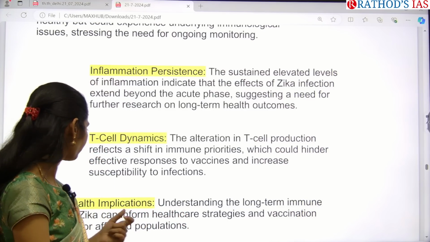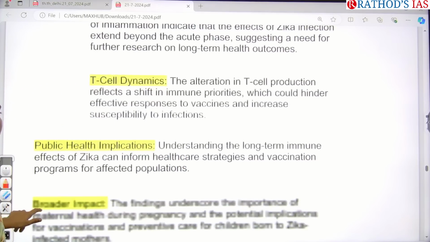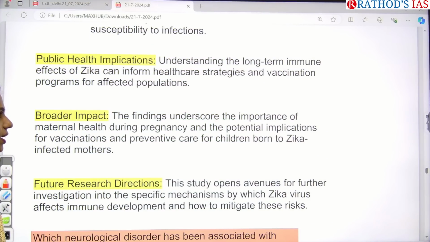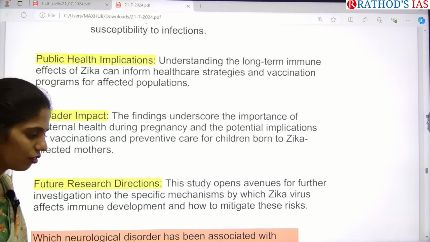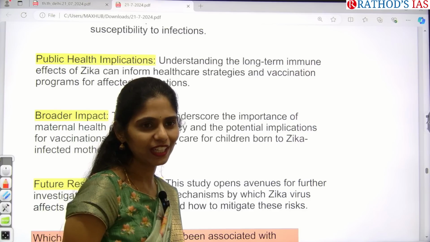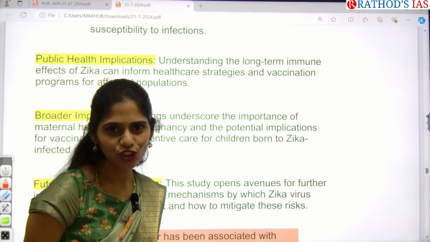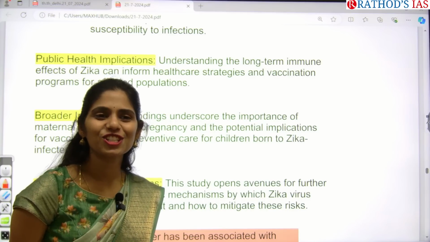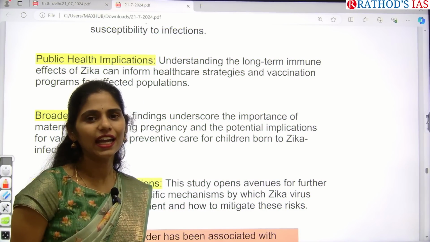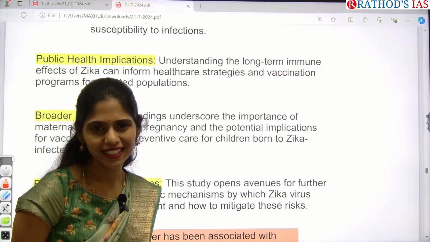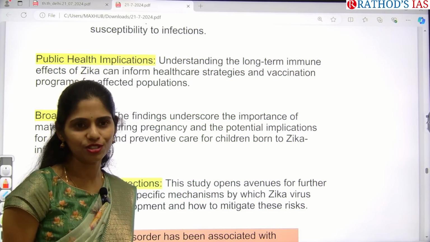And next here, there will also be public health implications. If this kind of people are increasing, the government needs to take some steps and put special focus on these children. Again, healthcare expenditure will increase, and they even have to allot a separate section for this kind of people in every hospital, right?